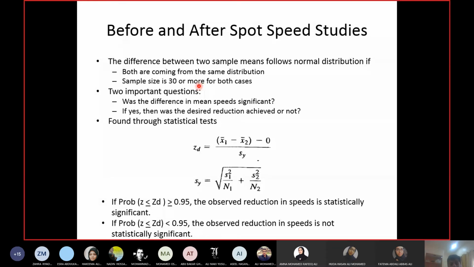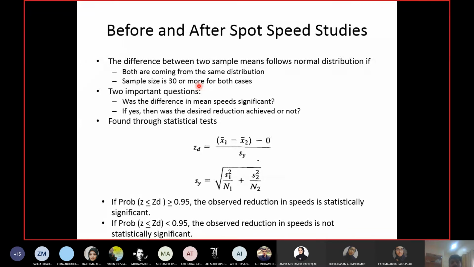Okay, after you are done with the before and after study and you get the data from the field, you will try to answer 2 questions. What are the 2 questions? First question is, did we achieve a significant difference in the mean speed before and after? As I keep on telling you, mean is a representative value, right? So whenever I'm comparing between 2 data samples before and after, I'm basically comparing between their means. So do I have a significant difference in the mean speed of the before sample and the after sample?